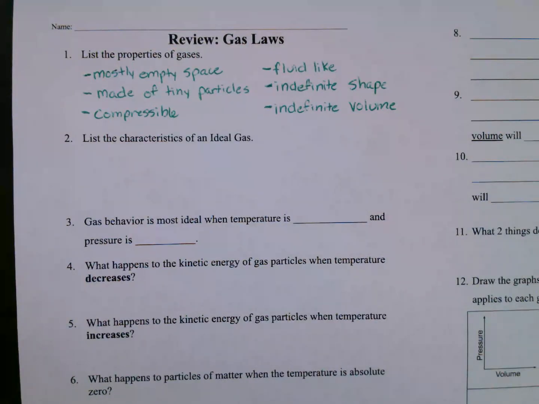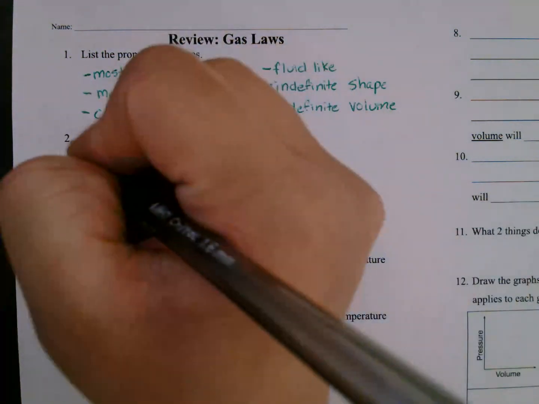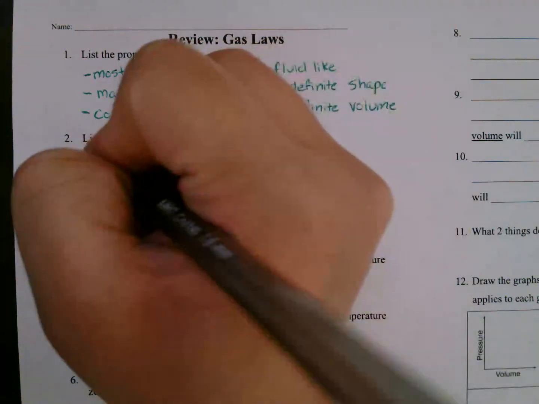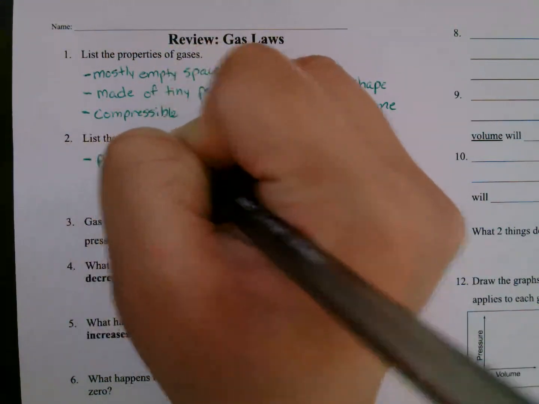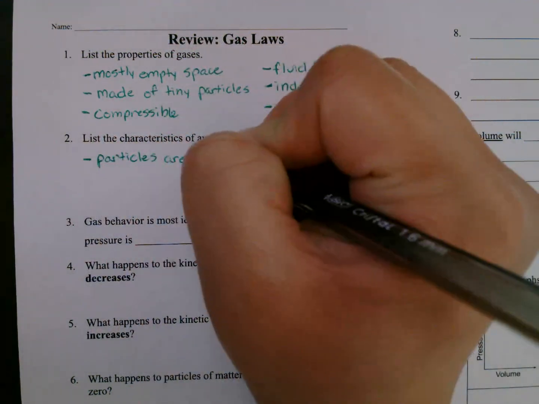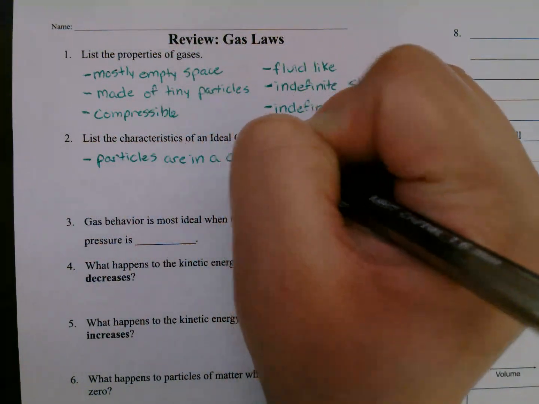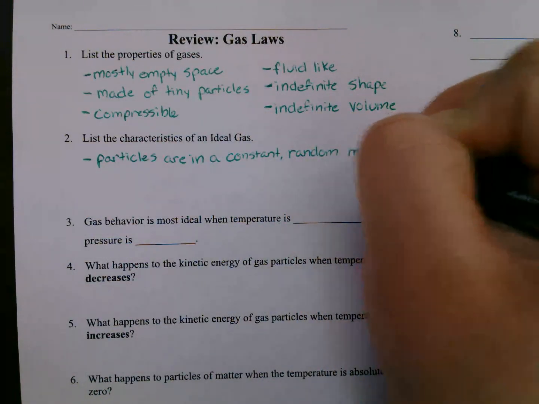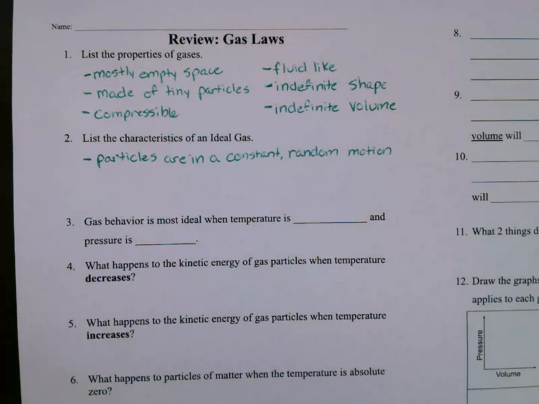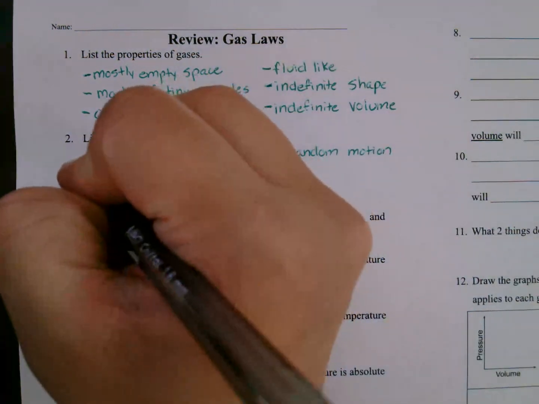All right, number two, list the characteristics of an ideal gas. Well, ideal gas particles are always in a constant random motion. Next, gas particles undergo elastic collision, meaning no energy is lost.